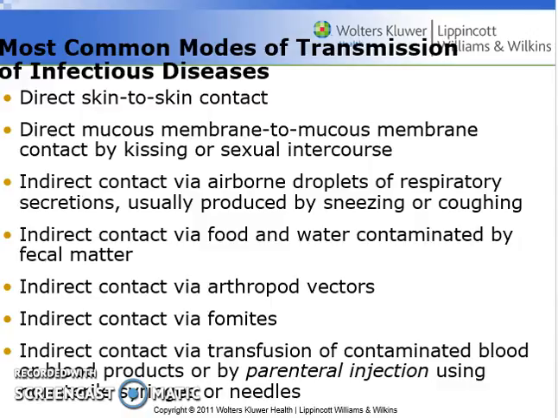there's also indirect contact via transfusion of contaminated blood or blood products, or using syringes and needles that haven't been sterilized properly. So those types of mechanisms can be employed in order for infectious diseases to be easily transmitted, which is why we make every effort and take precautions to prevent this from taking place.